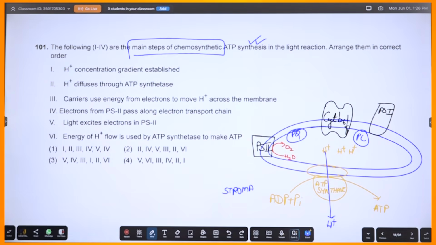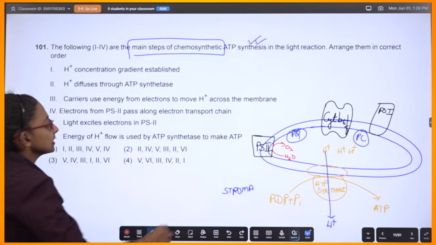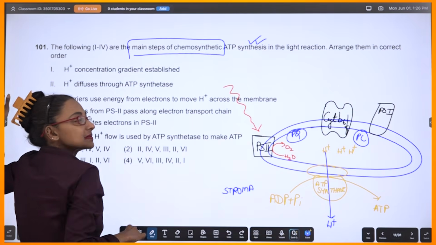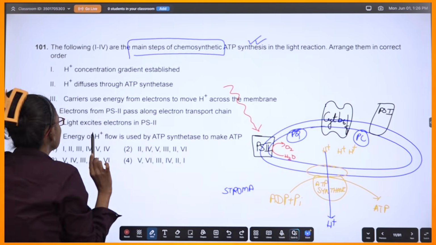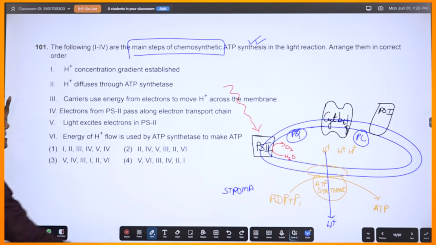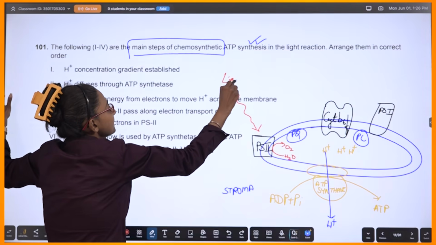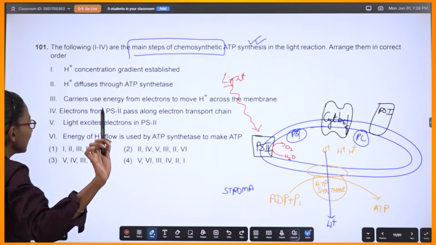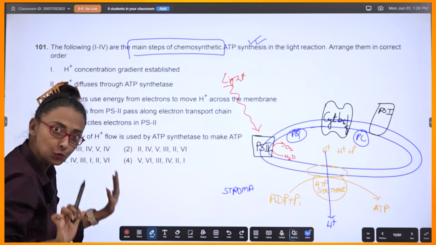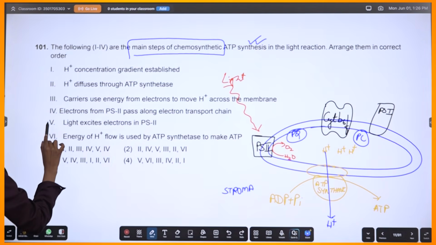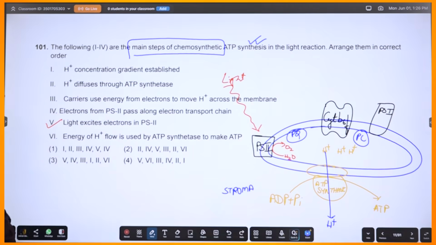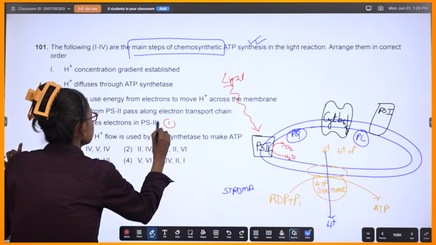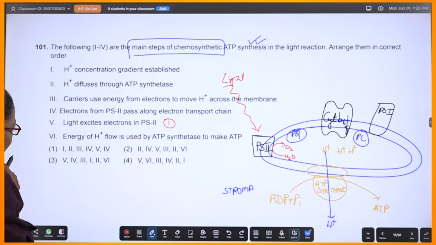Now let's read. So what will be the first thing? Your first thing will be here. Photosystem 2 will be excited by photons. So light will actually excite photosystem 2. Okay, so that is this one. Let me put this as point number 1. So this is 1. Correct?